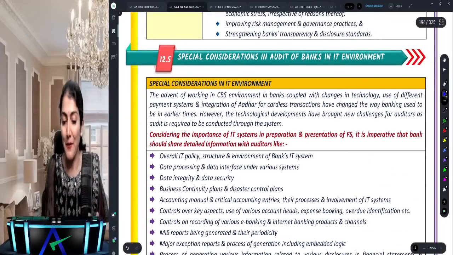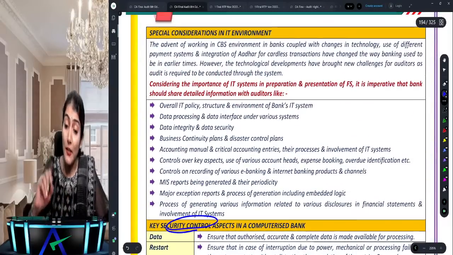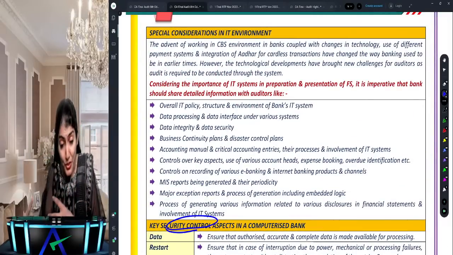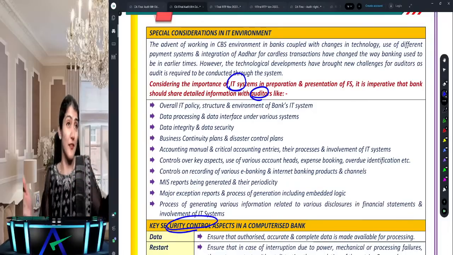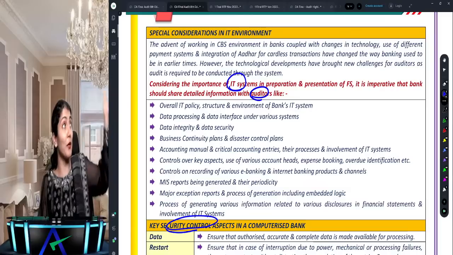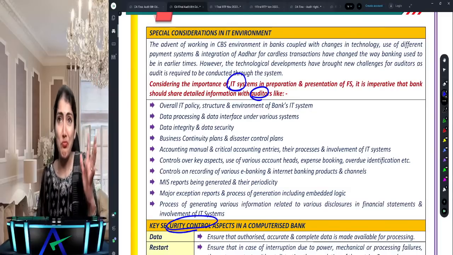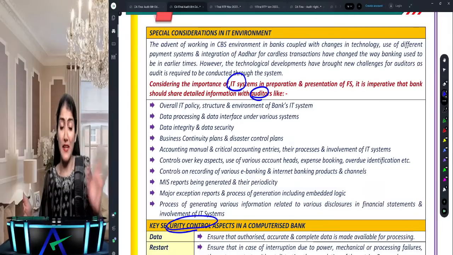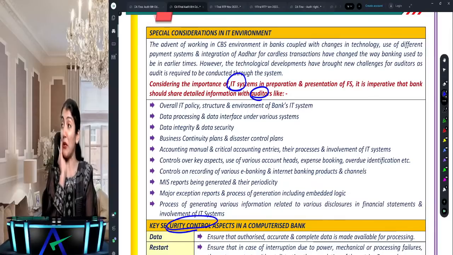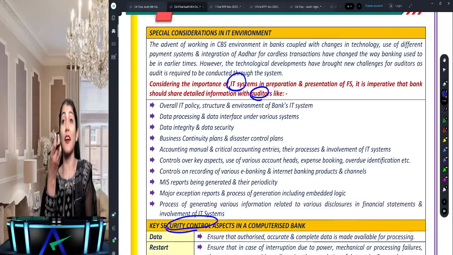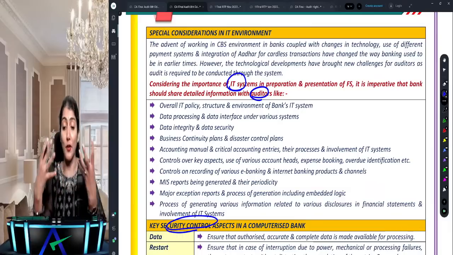So this is again one area where a question has not come in the exam: key security control aspects and what information the management should share with the auditor regarding the IT system of the bank. Like contingent liabilities of bank, what written representation of balance sheet transaction, that question was never asked before, recently asked. So similarly this question: the bank is automated, so auditor asks, give us information regarding your IT. So what information regarding the IT do you want from the bank?